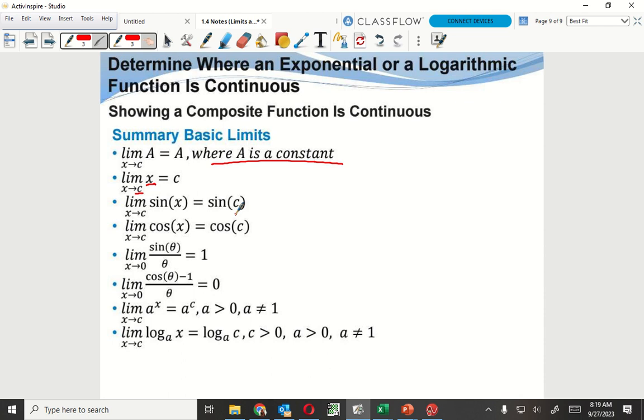Okay, limit for these ones right here. Here's that rule again for this one. Here's another one for the cosine. Limit for exponentials right here, where a has to be greater than 0 and it cannot be equal to 1. Limit for the logs right here, where c is greater than 0, and a is also greater than 0, but not equal to 1. It could be a decimal. So in between 0 and 1, it could be a decimal there. Just can't be equal to 1.